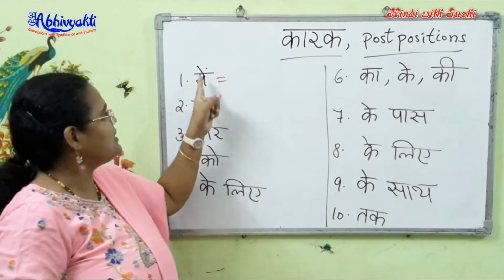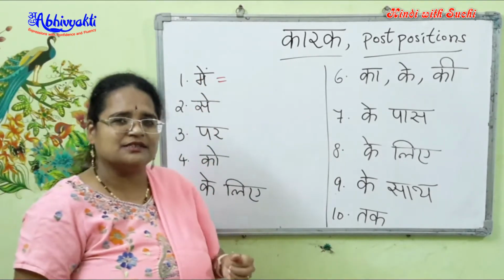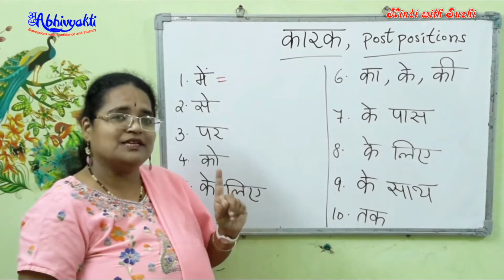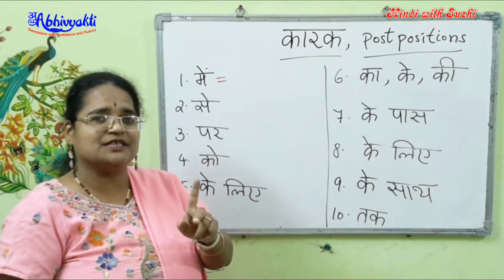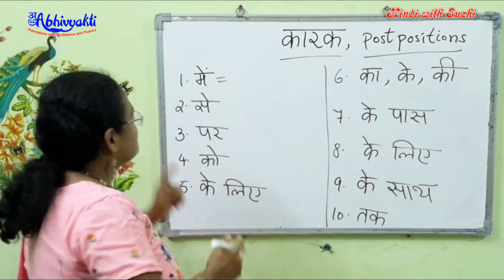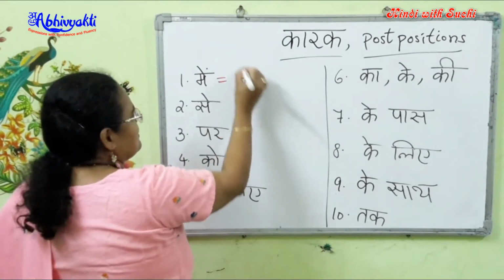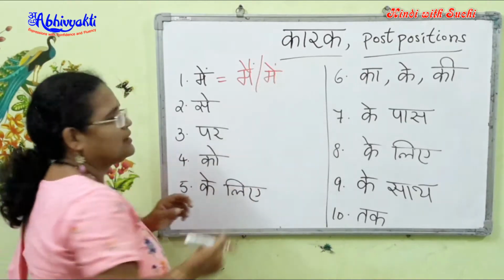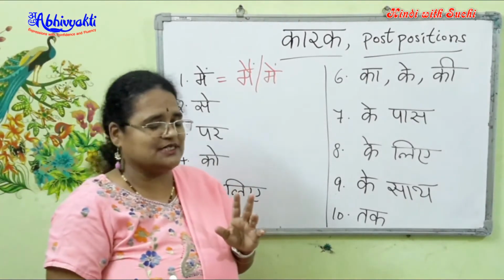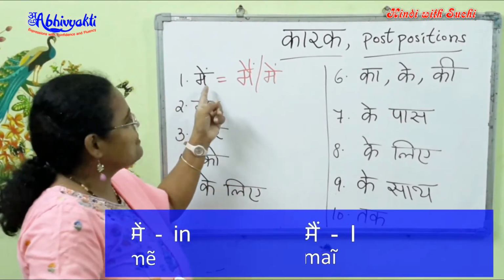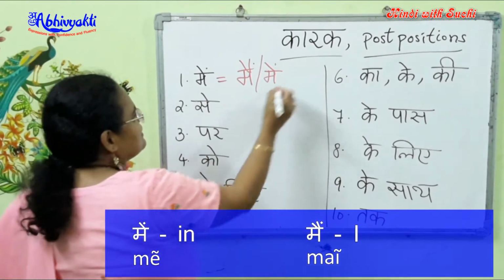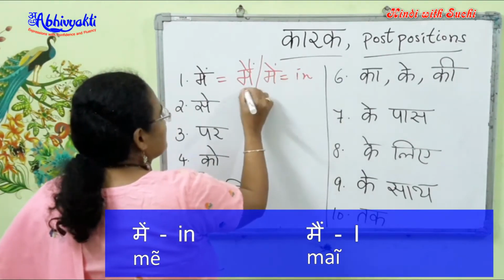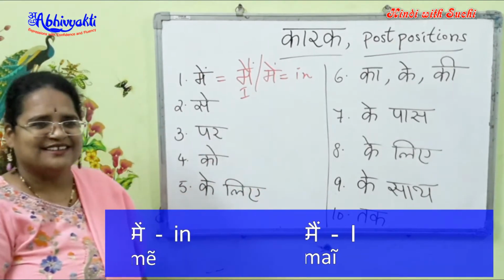Ma with a matra and the dot gives me the nasal sound men. It's not main. Please make it differentiated from main. It's not main, it's men. Men. Get the difference. It's a common mistake. So this is men, meaning in. So men means in, but main means I.